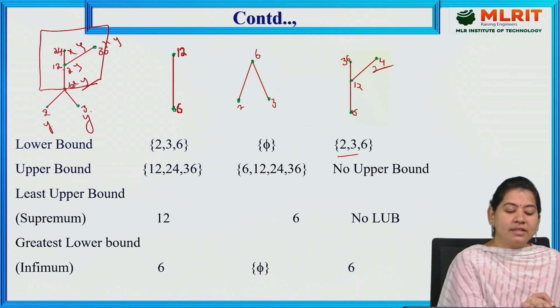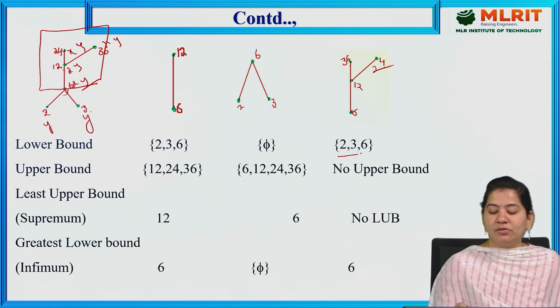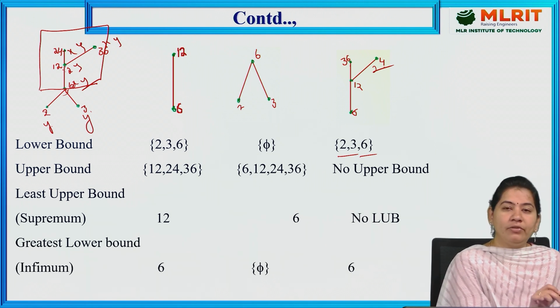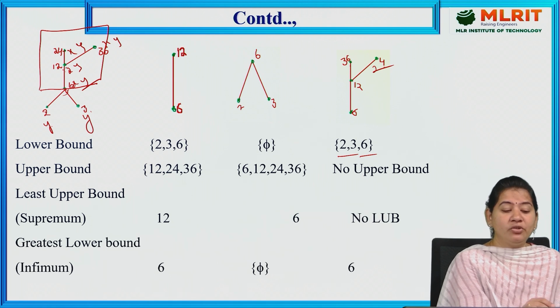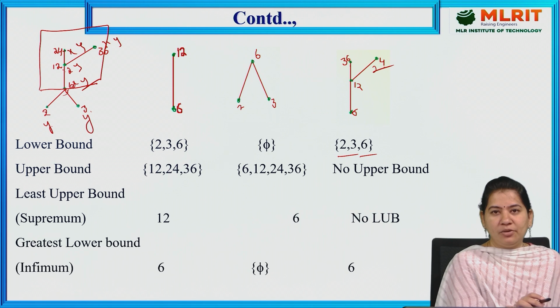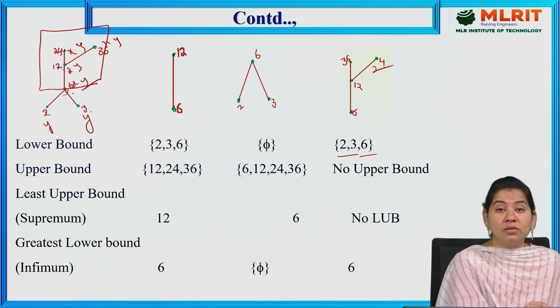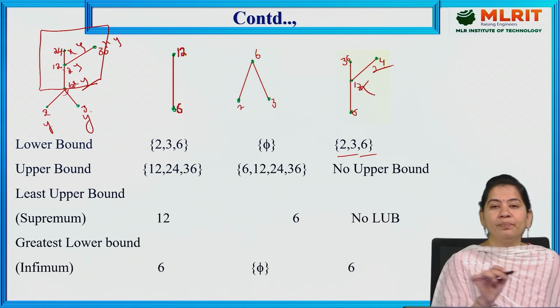Now if you see 6 is less than or equal to 6, also less than 12, 24, 36. 6 is also there. It will be included in lower bounds. Now if you see 12 here, 12 is less than 24, less than 36. But it should compare with other X elements also. Why? Because a Y element should compare with all other X elements. So 12 is less than or equal to 12, less than 24, less than 36. But 6 is also an X element, and 12 is not less than 6. It is greater than 6. That's why 12 will not be included in the lower bound.